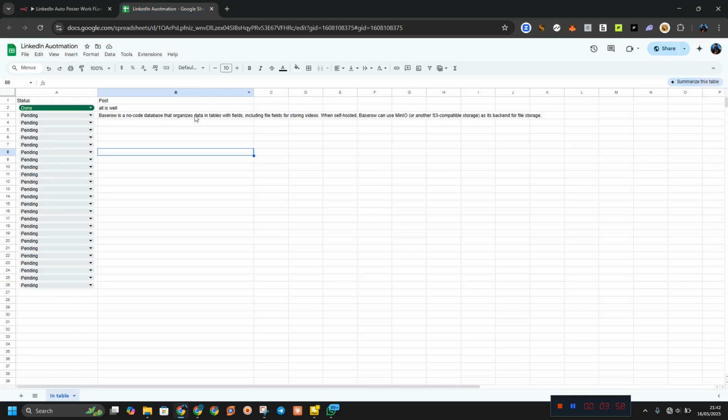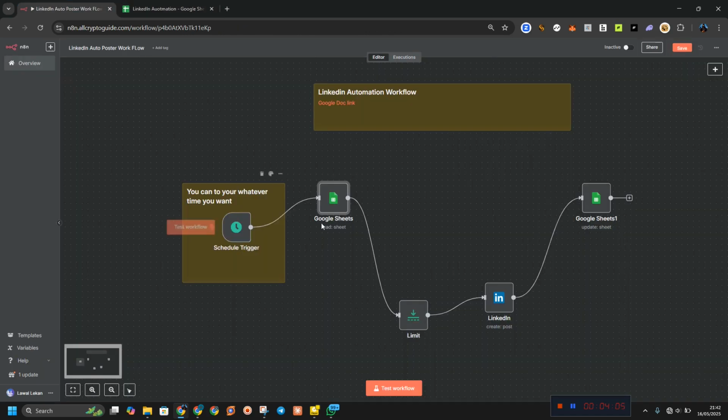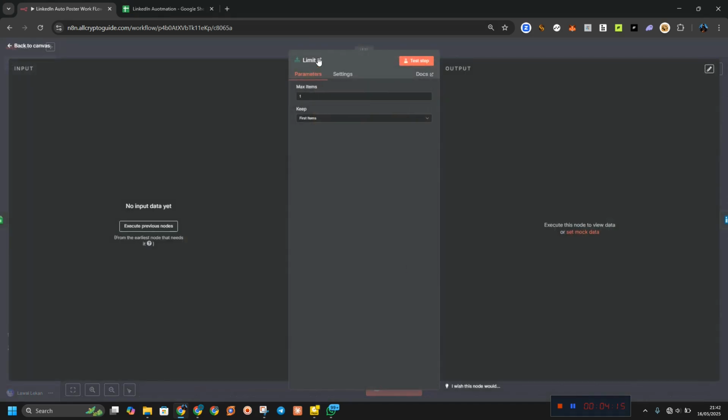So let's say you fill all these columns with content. You don't want to get the content all at the same time. You want the content to be one at a time. That is why we limit. So get one post. I'm going to change this one to get only one post.